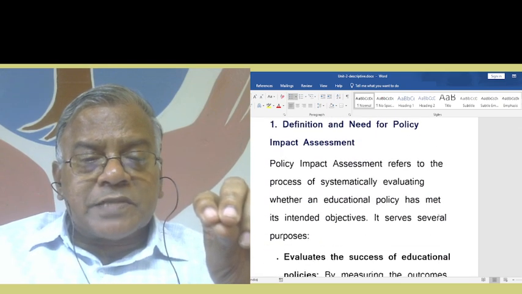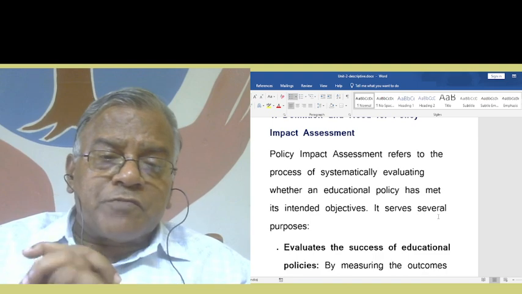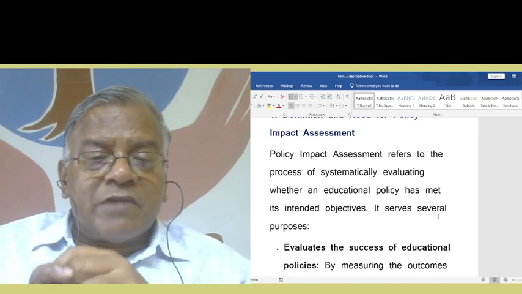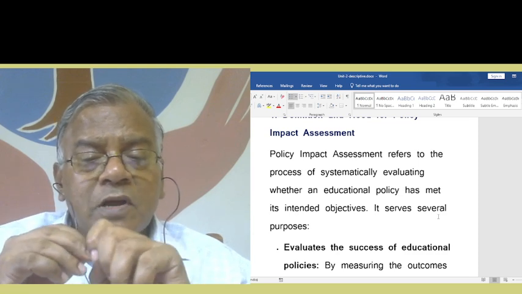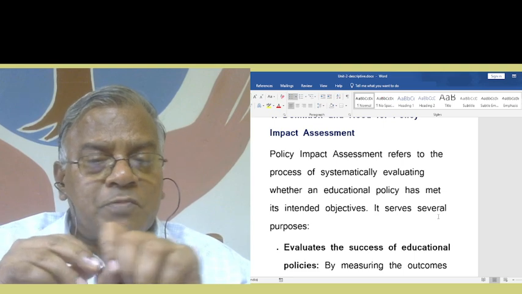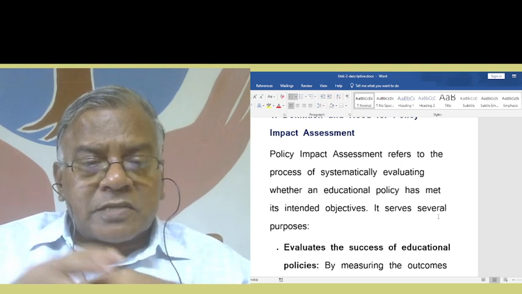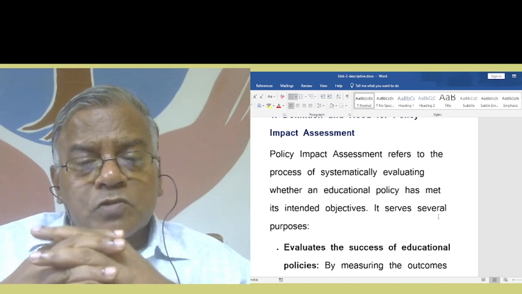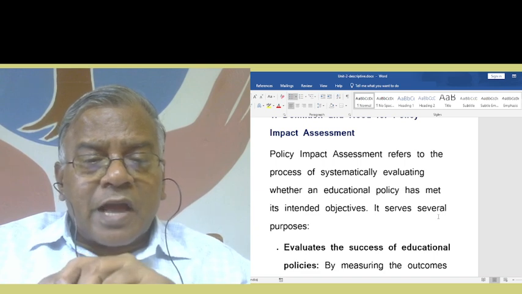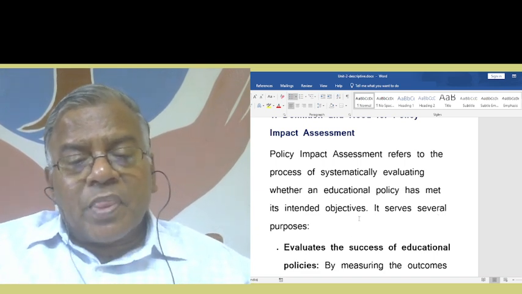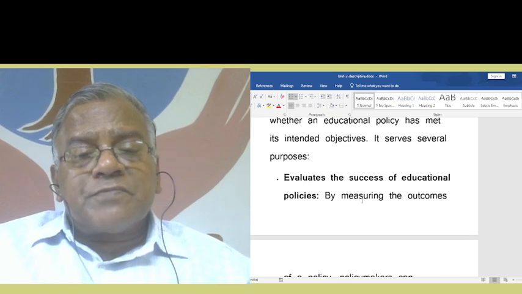In this essay, policy impact assessment refers to the process of systematically evaluating whether an educational policy has met its intended objectives. It serves several purposes, of course. It evaluates the success of educational policies.